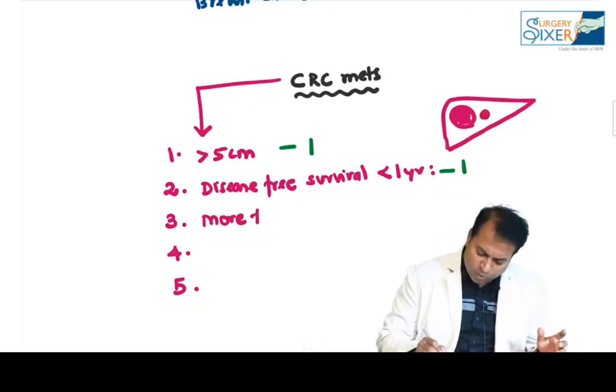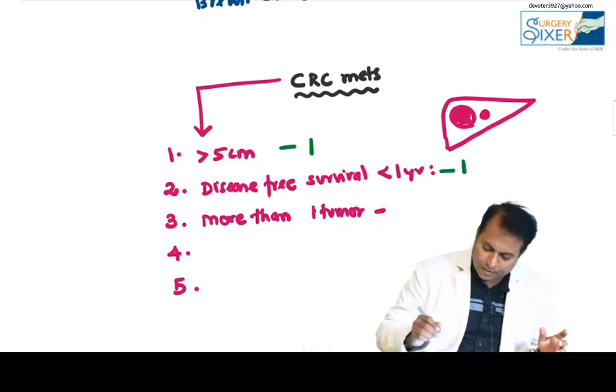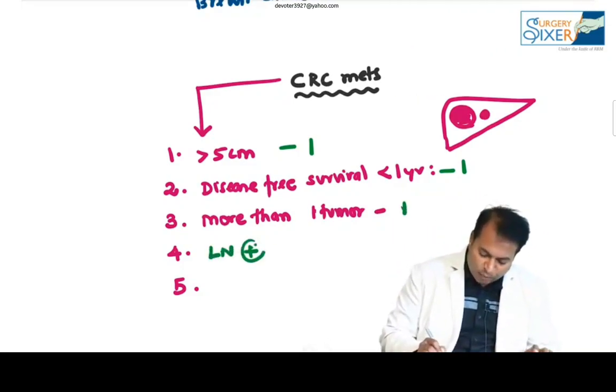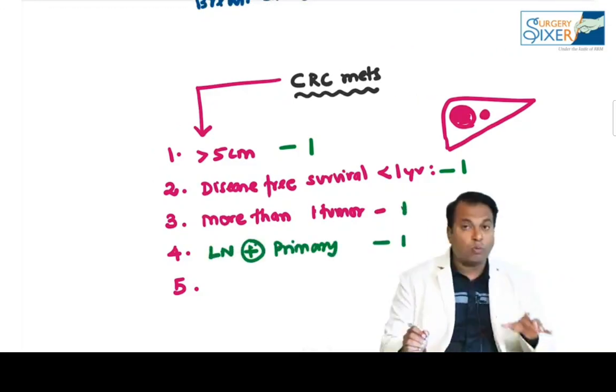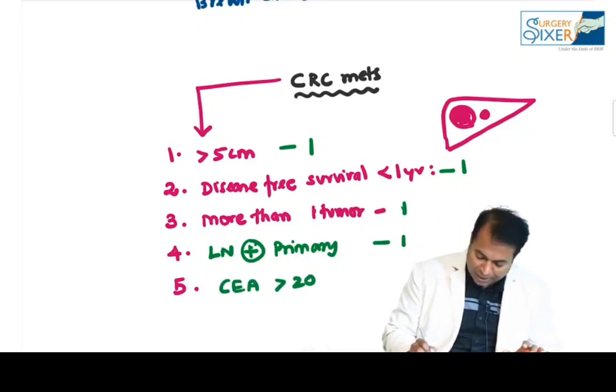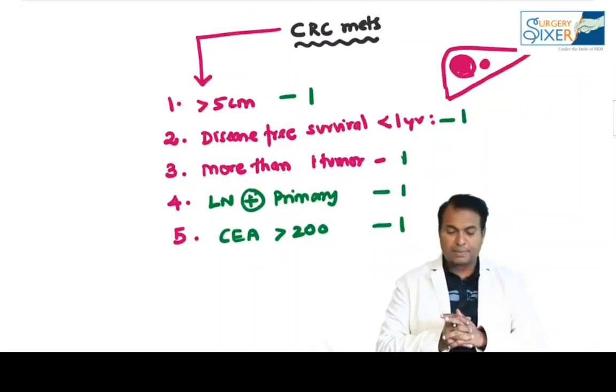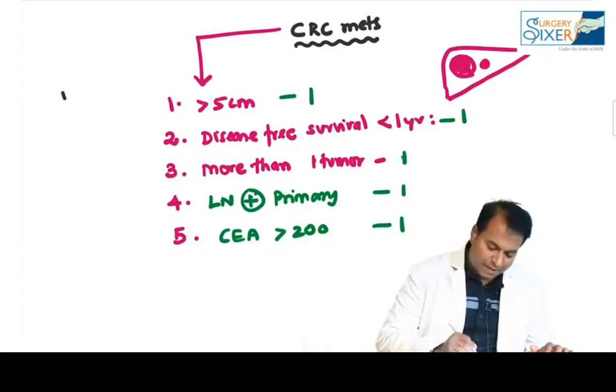If there is more than 1 tumor, give 1 point. If the primary tumor previously operated was lymph node positive, give 1 point. And if the CEA is more than 200, give 1 point. So totally, you can see I have given 5 points. So these are the bad points for colorectal cancer mets.